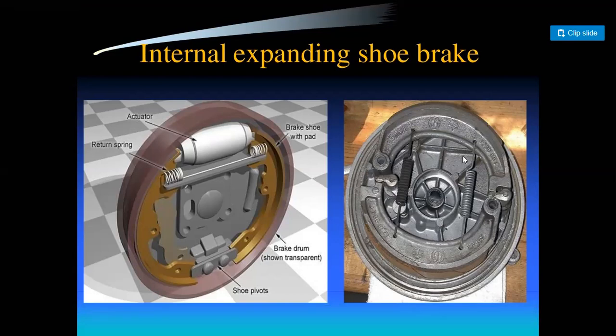This type of internal expanding shoe brake is used in automobiles or lightweight automobiles like motorcycles, cars, and low weight transporters.